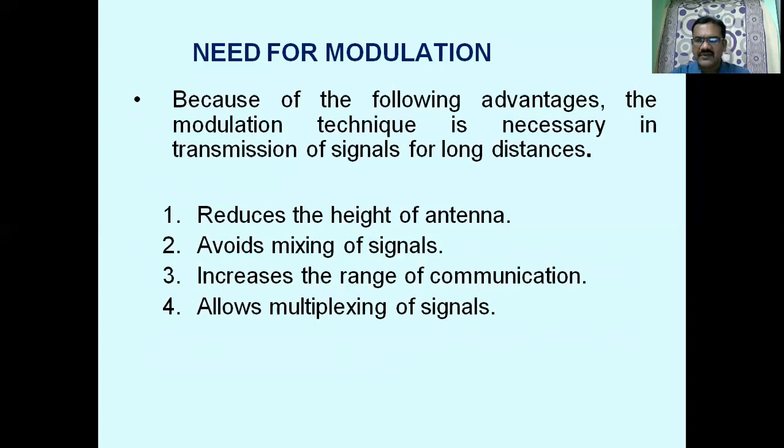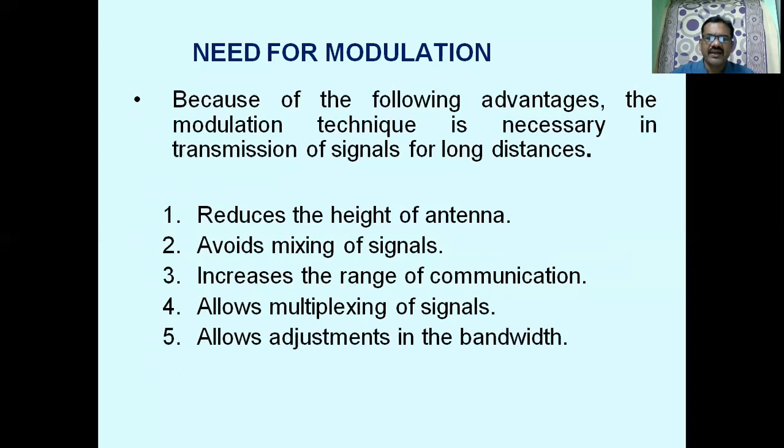It allows multiplexing of signals. Many independent messages can be transmitted through a common communication medium with the help of the modulation process. If there is no modulation, mixing of signals cannot be avoided, and therefore modulation is used to separate the signals, and then these separated signals are combined or multiplexed and transmitted to a long distance through a common communication medium.